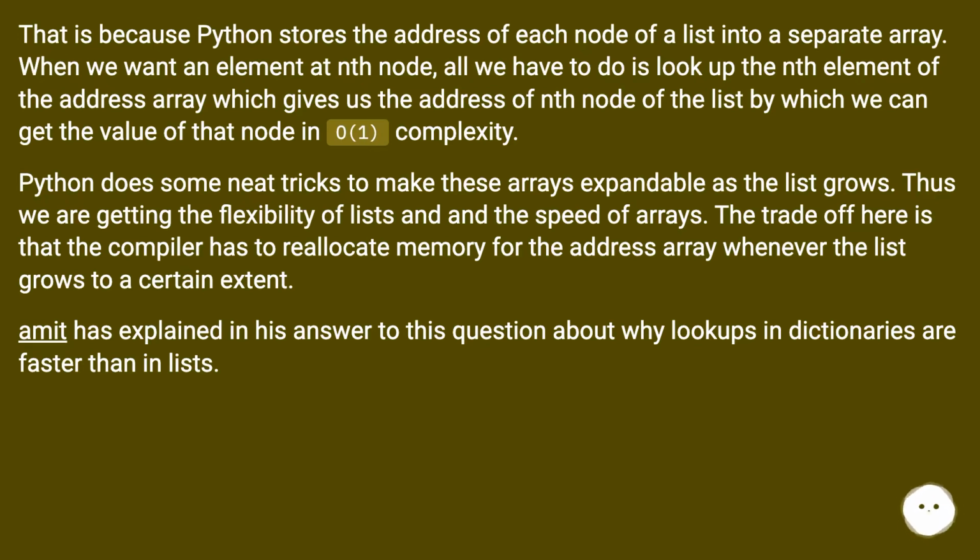The trade-off here is that the compiler has to reallocate memory for the address array whenever the list grows to a certain extent. Ahmed has explained in his answer to this question why lookups in dictionaries are faster than in lists.